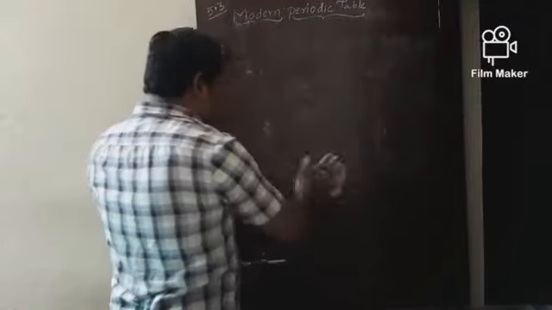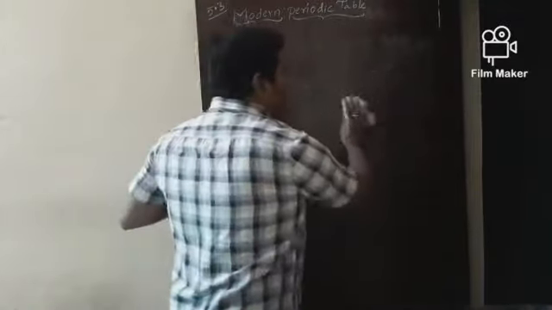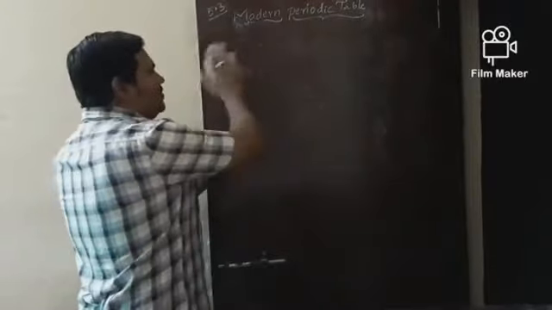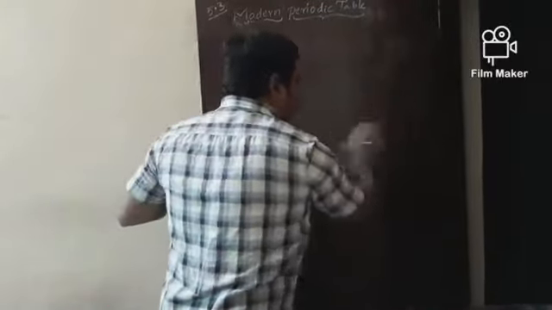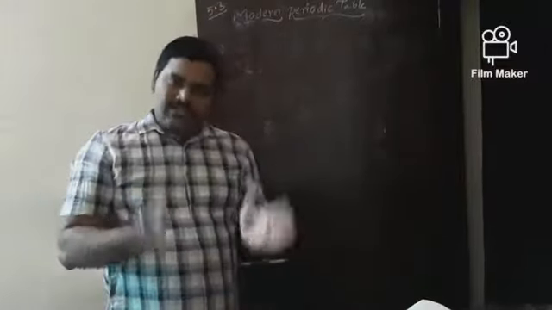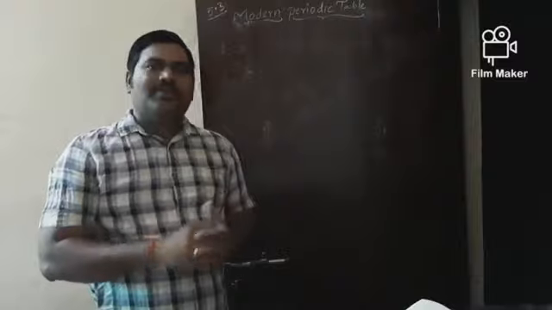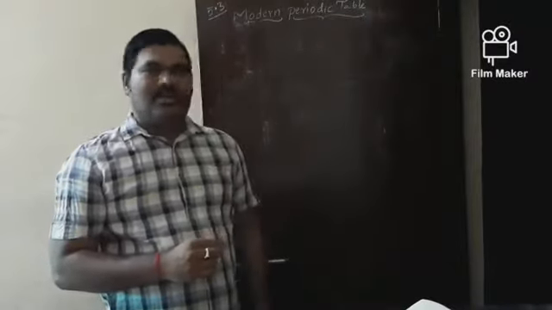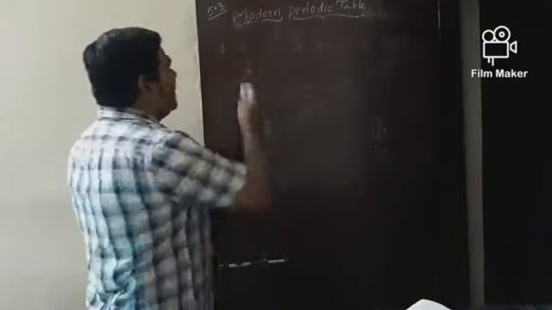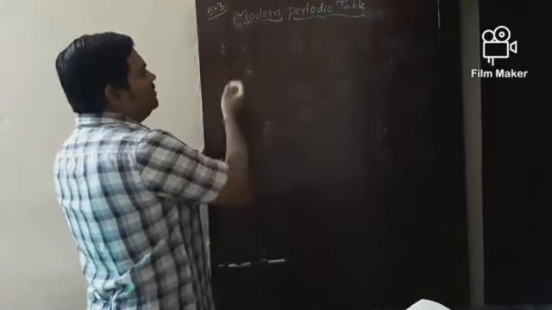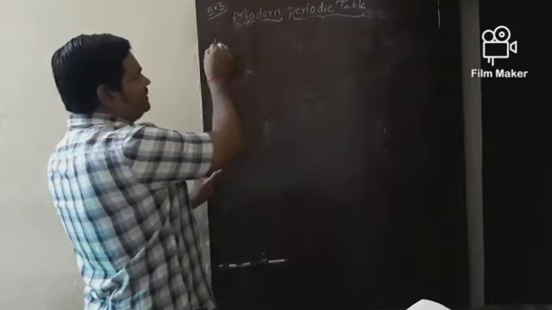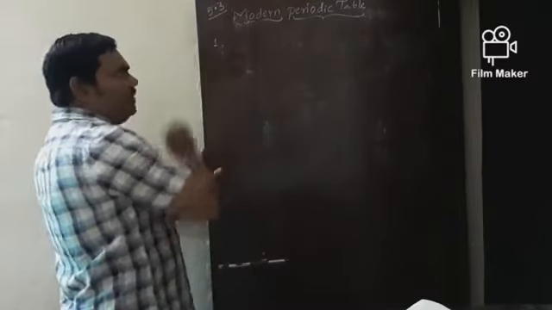This modern periodic table is prescribed in your textbook very neatly. So at the time of watching this module, please keep the textbook with that page number along with you and watch this also. Okay. Let me try to explain this one. Modern periodic table. So let me draw the first group, group number 1.